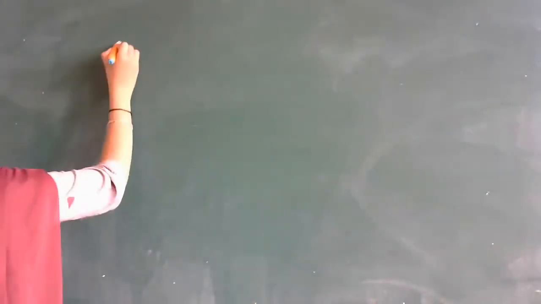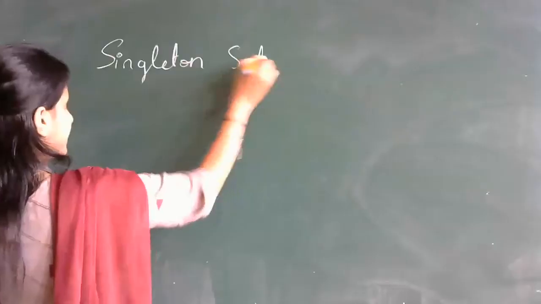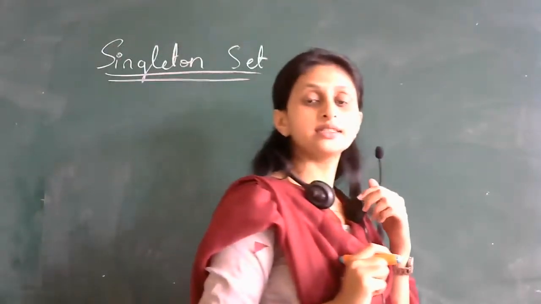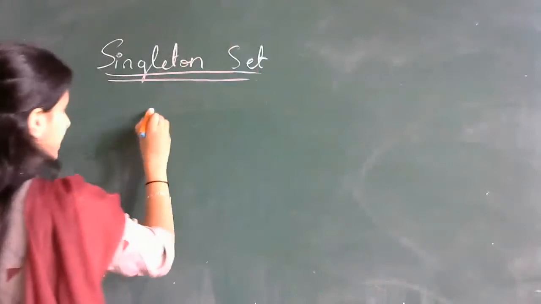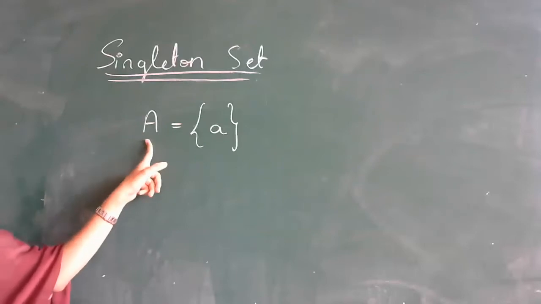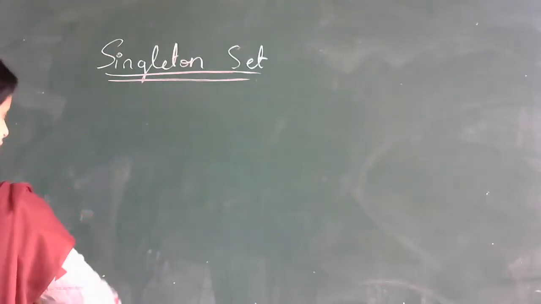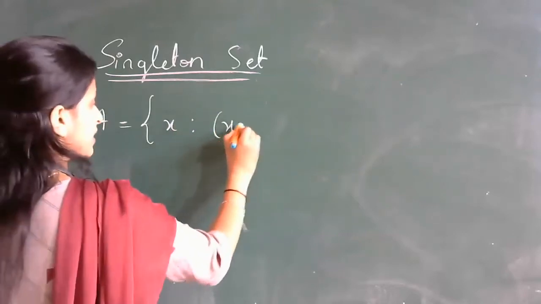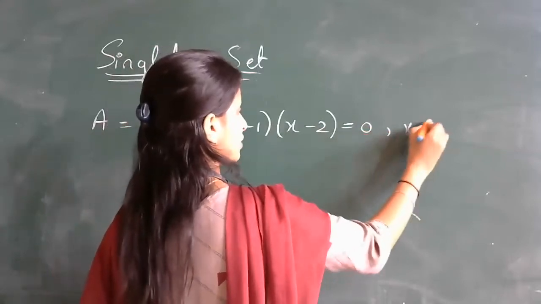And that is the singleton set. What do we mean by a singleton set? If in a set we have a single element, then such a set will be called a singleton set. Right? Suppose in a set A we have only one element, let us call it small a, then such a set will be called a singleton set. Let me give one more example. Now tell me whether it is a singleton set or not. A is equal to x such that (x minus 1)(x minus 2) is equal to 0 and x belongs to R.